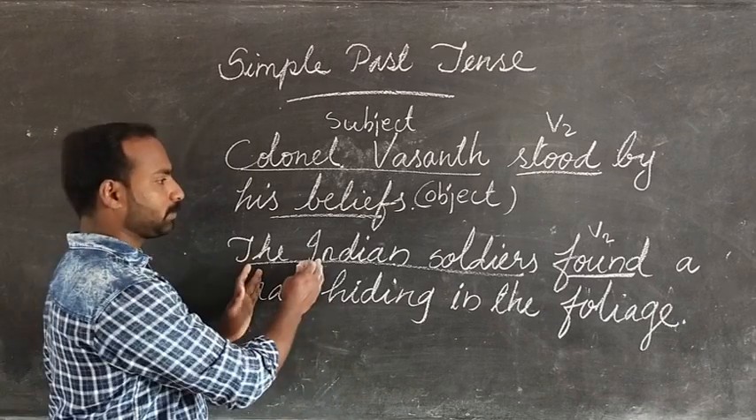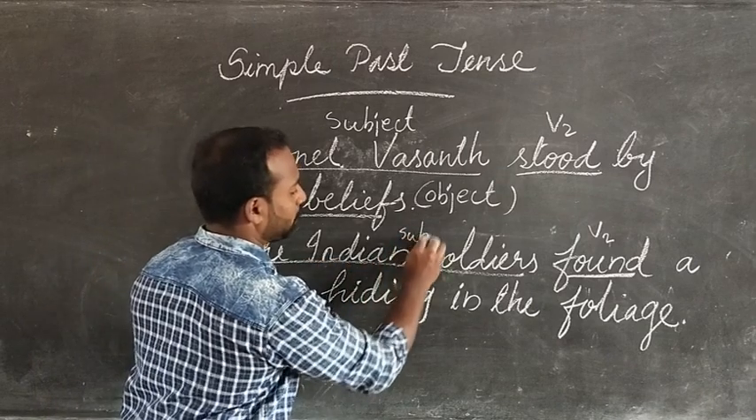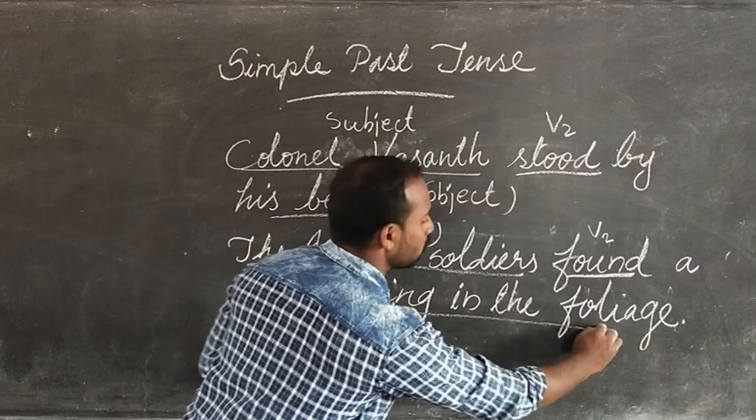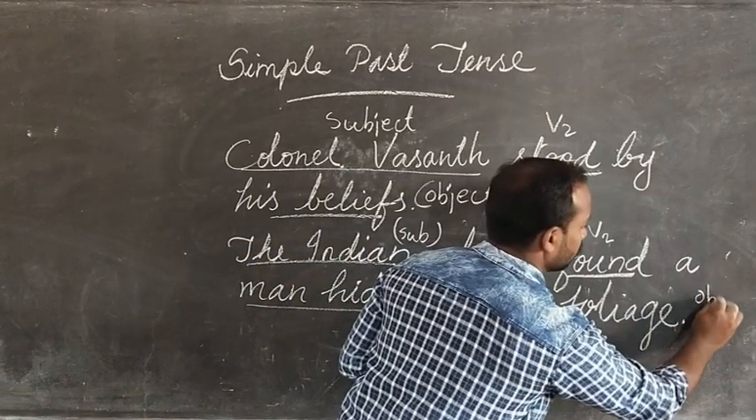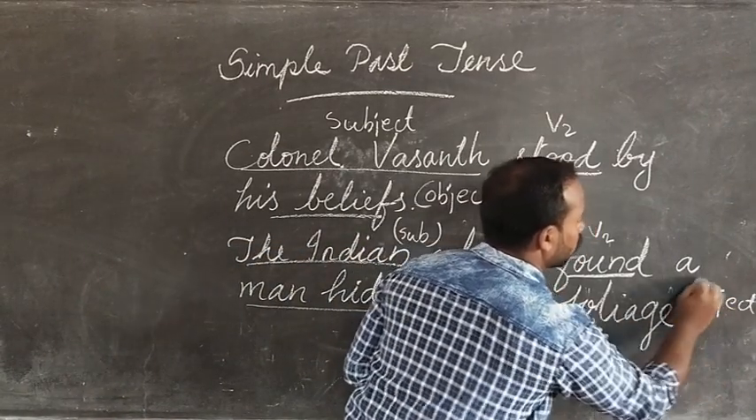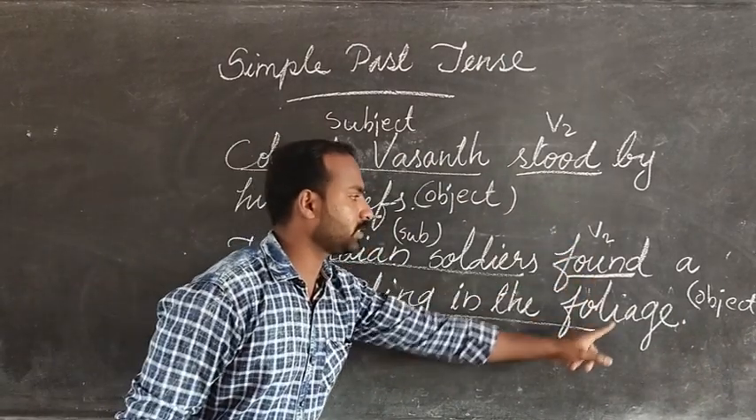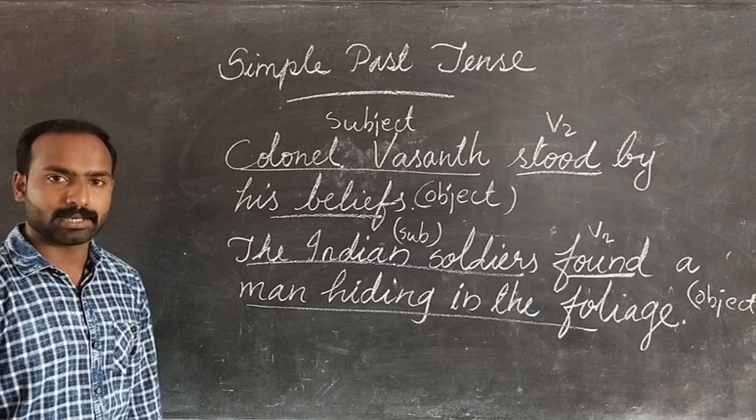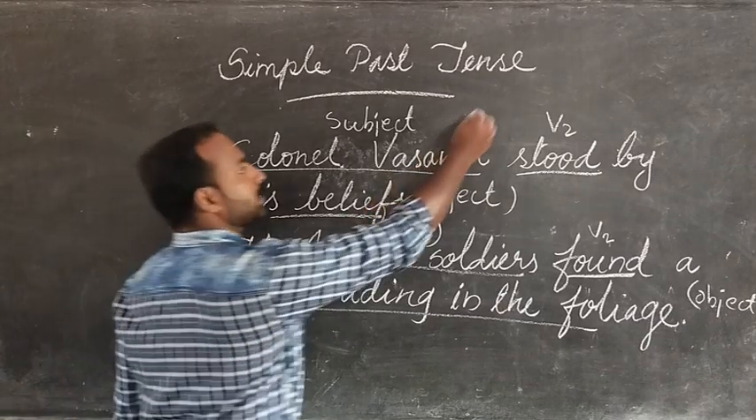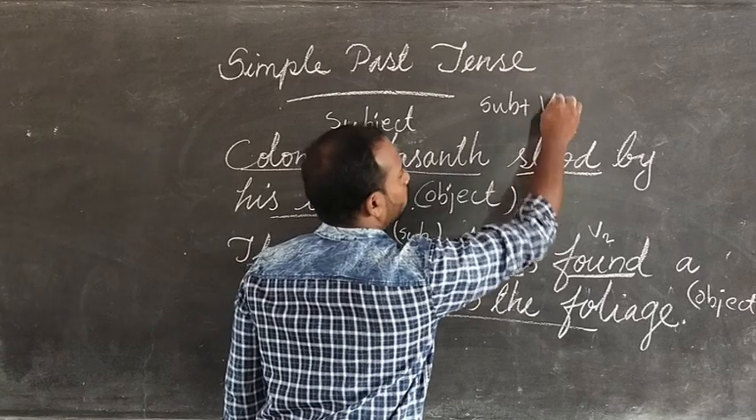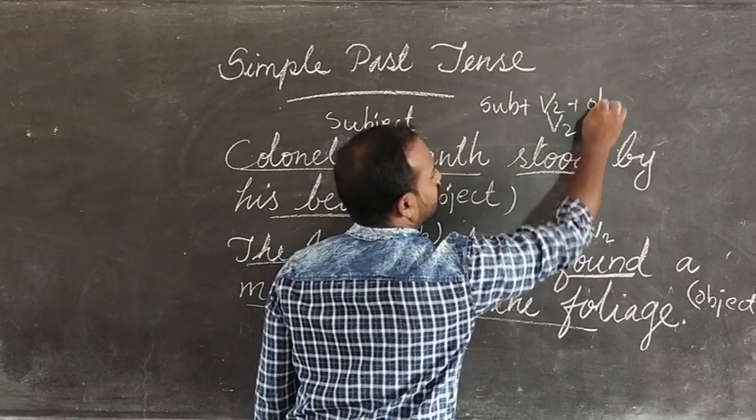Clear? So, subject plus V2 plus the remaining sentence called object. So we got the rule for forming simple past tense: subject plus V2 plus object. Is it clear? We need to write it separately. Subject plus V2 plus object.